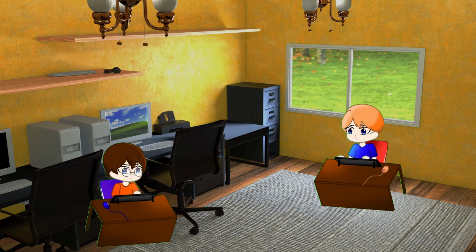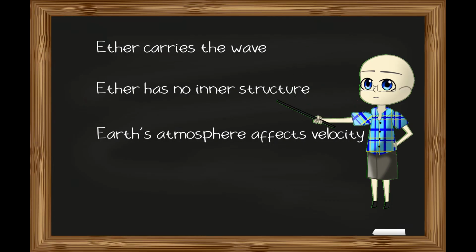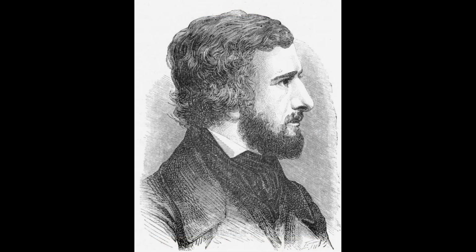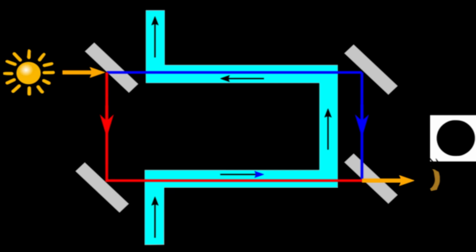But wait, you might say, the Michelson-Morley experiment. It's often cited as the definitive proof that the ether doesn't exist. But let's look at three critical flaws in their reasoning. One: No matter what light travels through, it is always the ether that carries the waves. In Fizeau's experiment, the water influenced the velocity of the light, but ether was the carrier of this light.